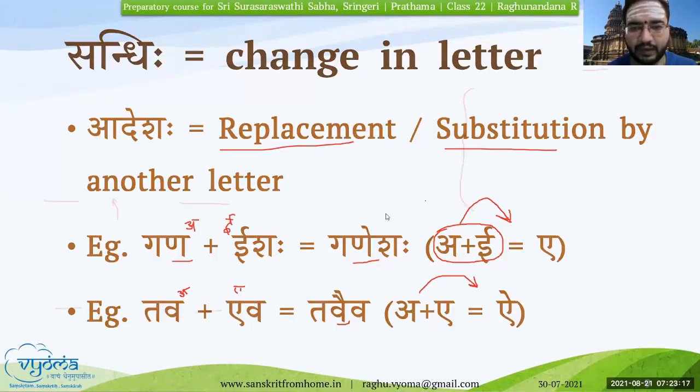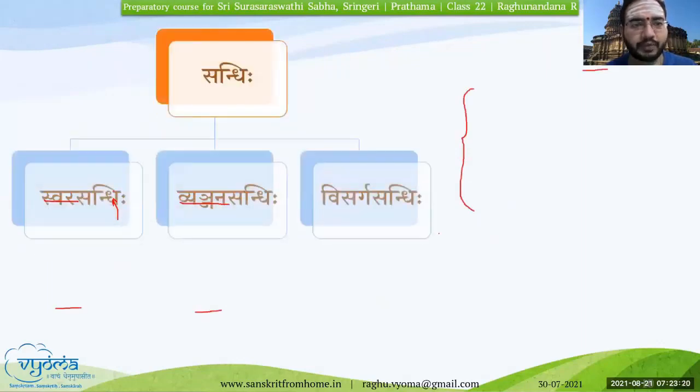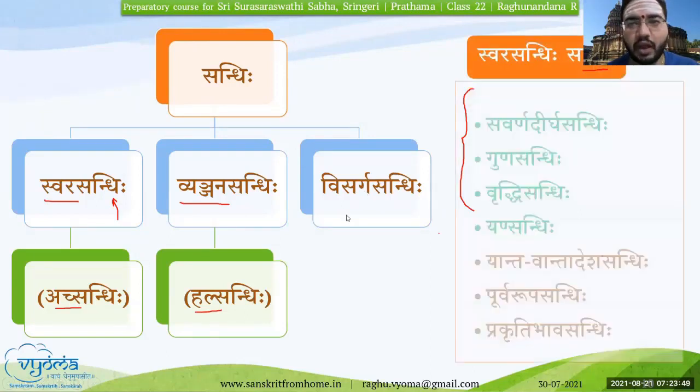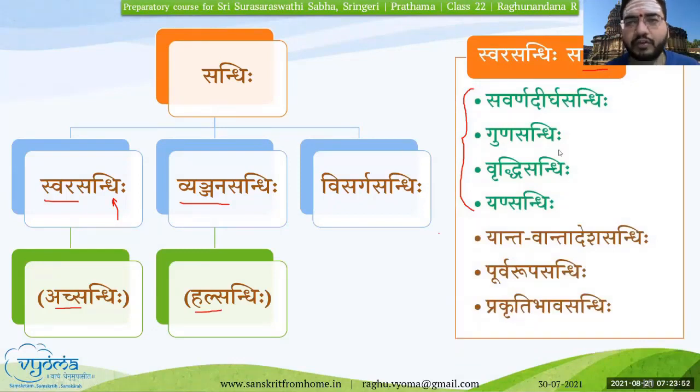Now we shall quickly see the sandhi table. Sandhi is classified based on which letter is getting affected, which letter is the reason for the sandhi. If it is between vowels, then it is swara sandhi. Between a consonant, a vyanjana, and some other vyanjana or swara, it becomes vyanjana sandhi. If it is because of visarga, then it becomes visarga sandhi. These are the list of swara sandhis, and these are the four sandhis that we have learned in our class.